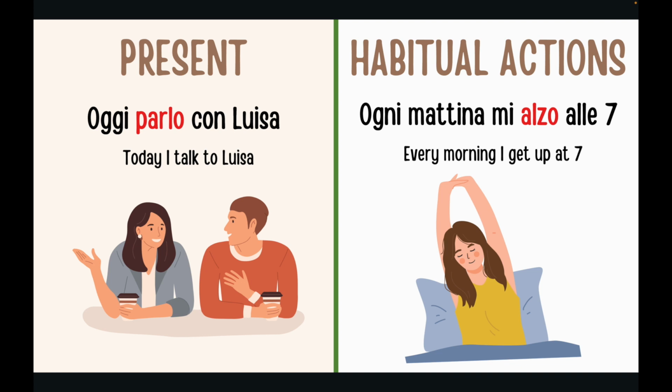Every morning I get up at 7. You notice that it is a habitual action because there is ogni mattina, every morning. You can say also ogni settimana, and do something. It is always present because it is a habitual action.